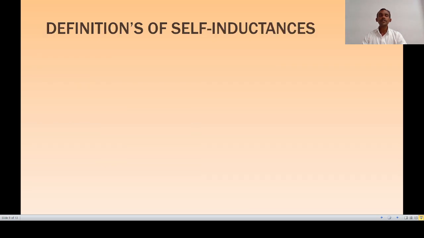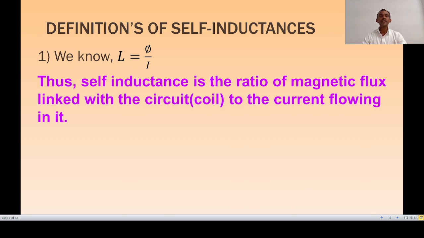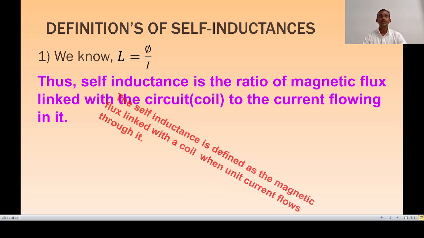Now, definitions of self-inductance. There are various definitions of self-inductance. First, as you know, self-inductance L is equal to phi divided by I. From this relation, we can define self-inductance as the ratio of magnetic flux linked with the circuit itself to the current flowing in it.